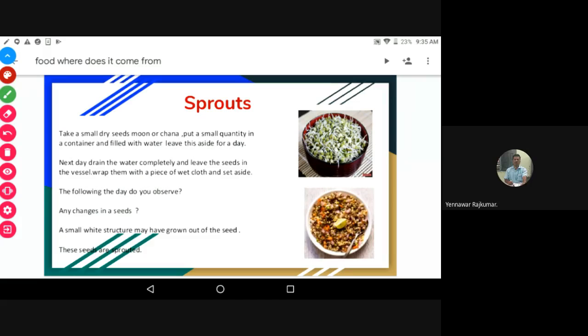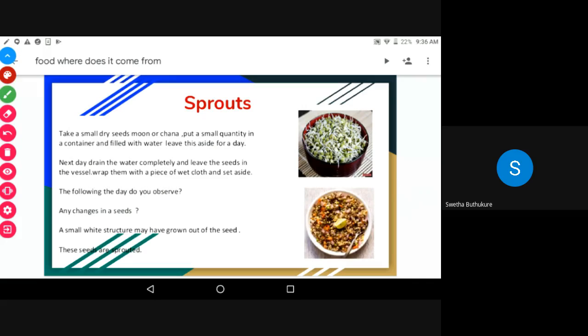We don't need to close it. Next day, drain the water completely, leave the seeds in the vessel and wrap them in a piece of wet cloth. తర్వాత ఏం చేయాలి? వాటర్ అన్ని తీసేసి ఒక వెట్ క్లాత్ లో కట్టేయాలి వాటిని.